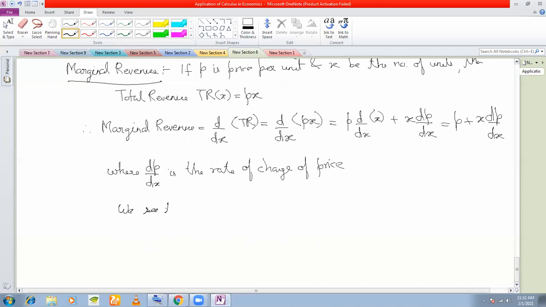So in case of pure competition, we see that marginal revenue as a function of X is P plus X dP/dx, right? I've already shown above. dP/dx is the change of price. What happens in case of pure competition?